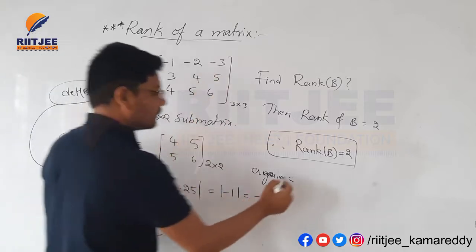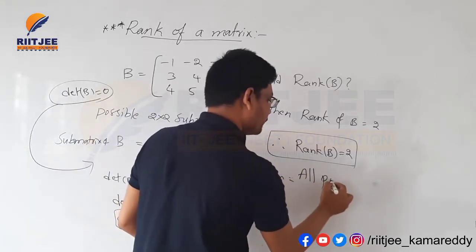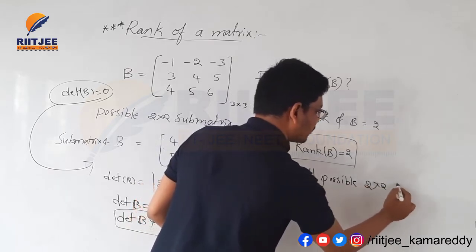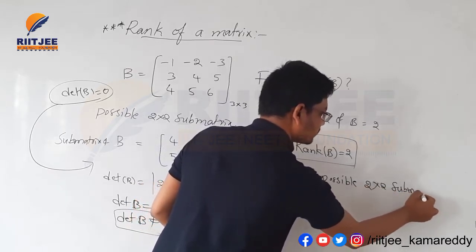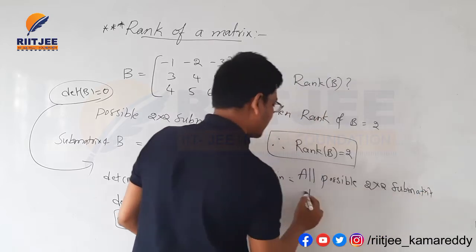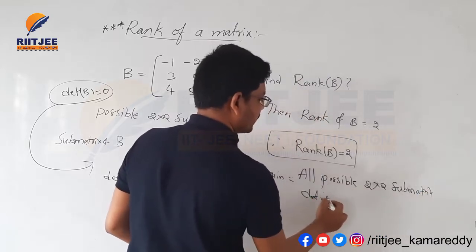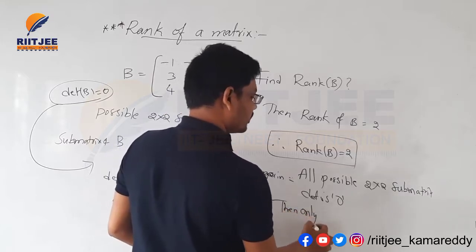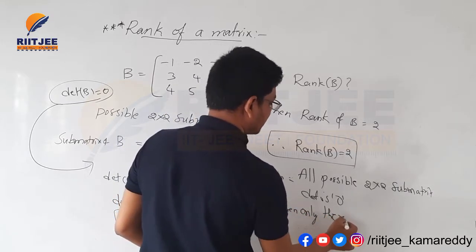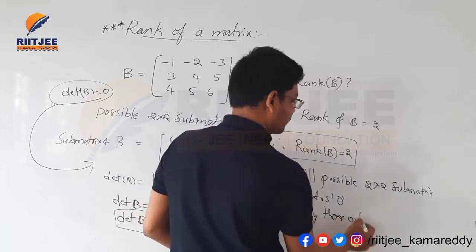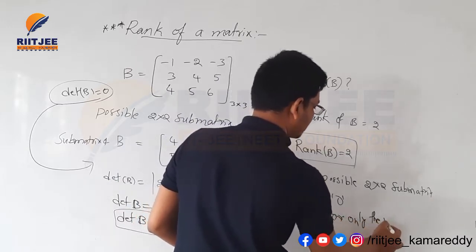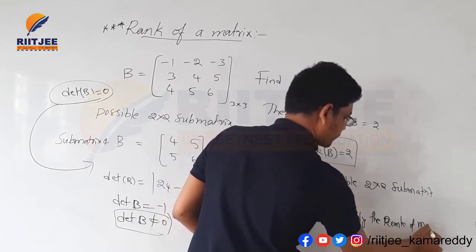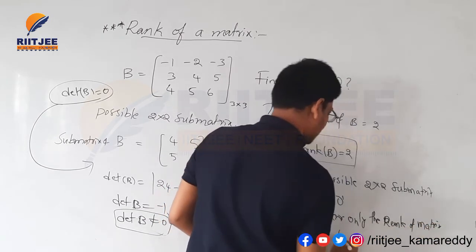For all possible 2 by 2 submatrices, if the determinant is 0, then only the rank of the matrix is 1.